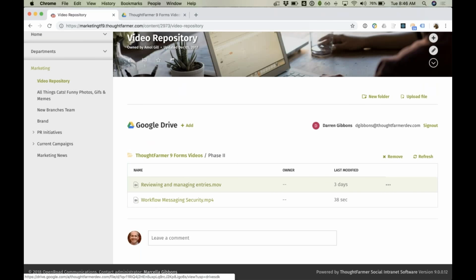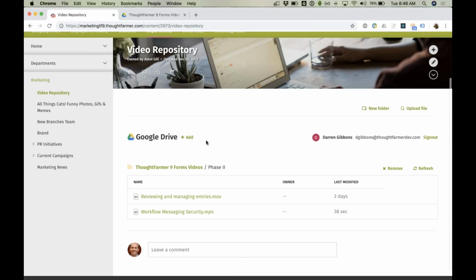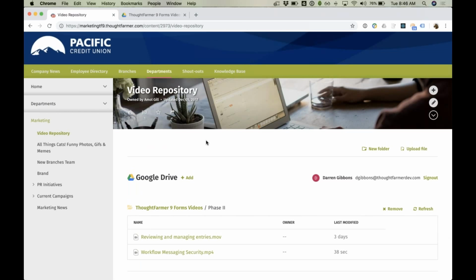Very useful. Now, one of the things we wanted to do, I mentioned it earlier in my slides, was make it possible for people to keep everything secure on the intranet. So any content that I do not have access to in Google Drive, I shouldn't be able to see on the intranet. So I'm going to show you what happens if somebody adds a file to something that I don't have access to.